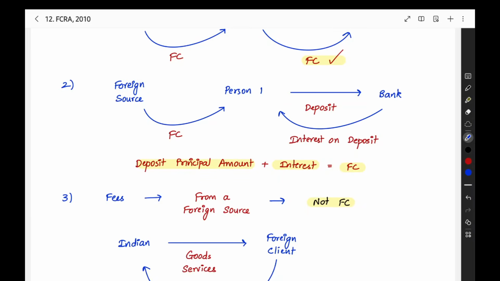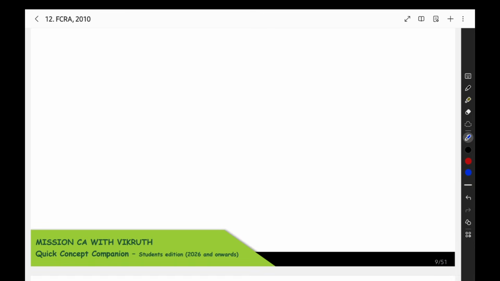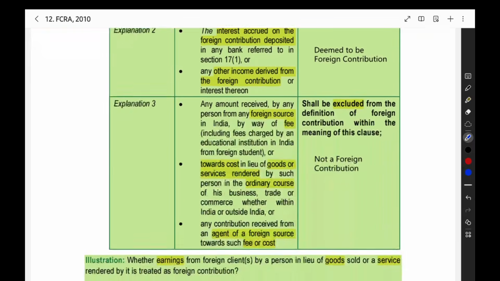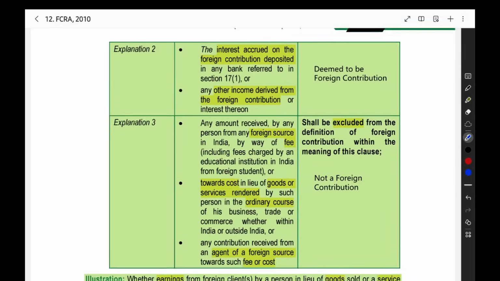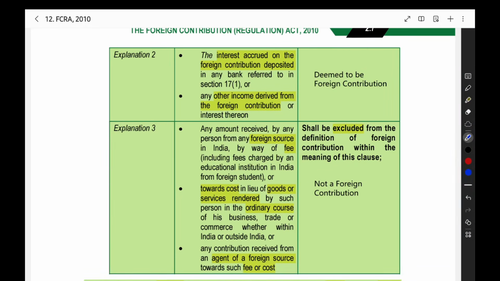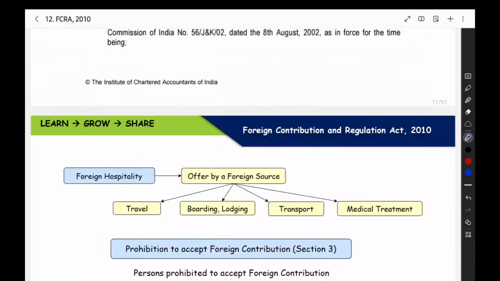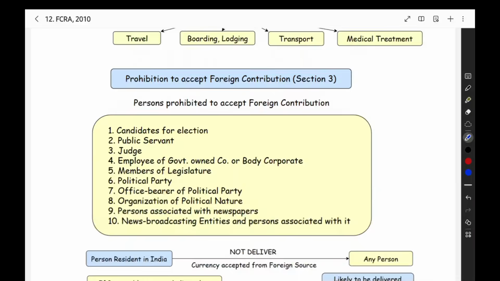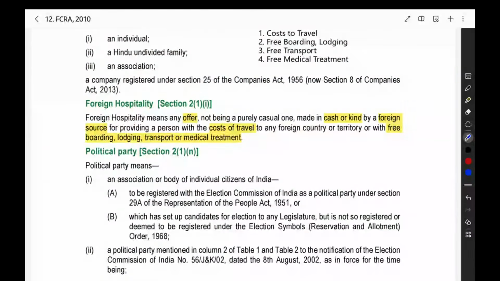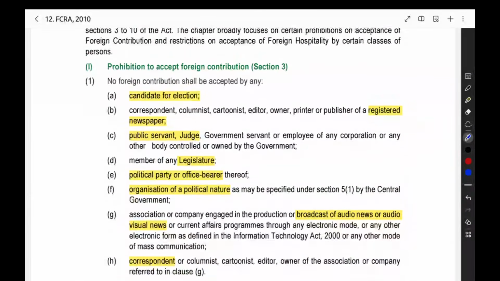Foreign hospitality: when an Indian is going abroad and you are treating him well, you are paying the travel cost, medical expenses, and boarding cost, everything you are managing, then that person will also have a soft corner for you. Then, if that person is a judge and you have a case in India, that judge will show partiality for that foreign source. So that is the thing here. These things will influence Indian people, so that's why we are having a regulation for that. So we saw what foreign hospitality is.